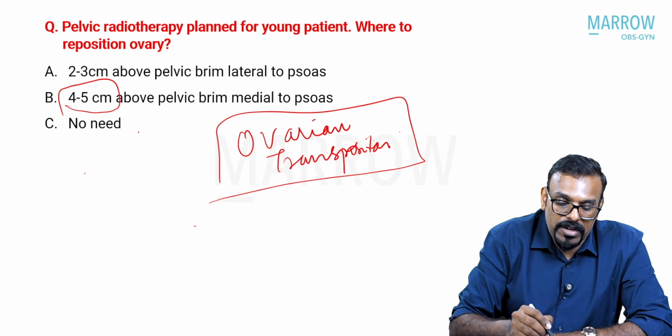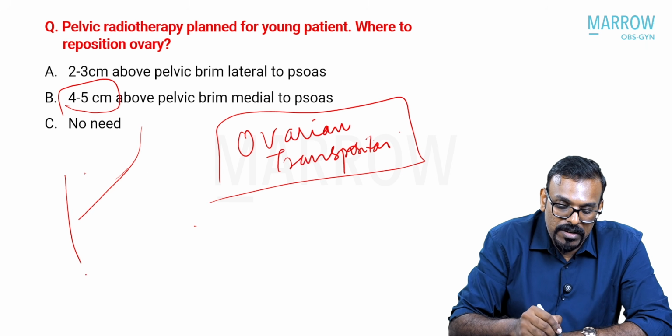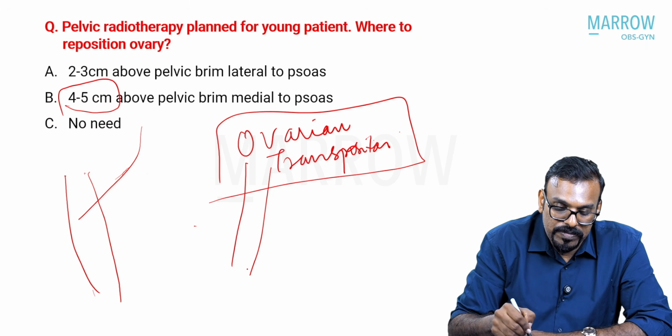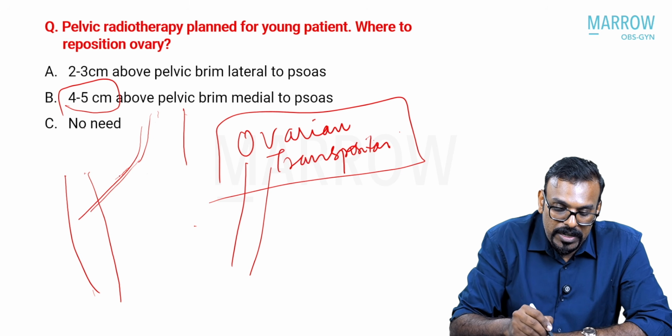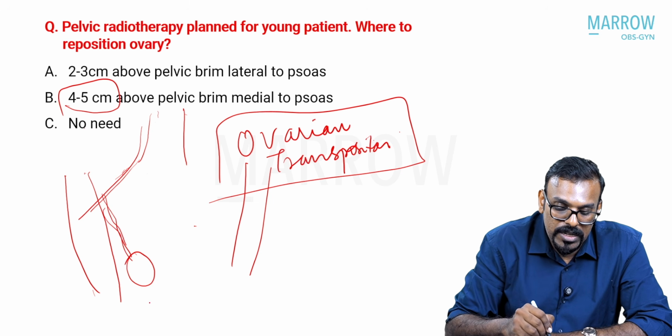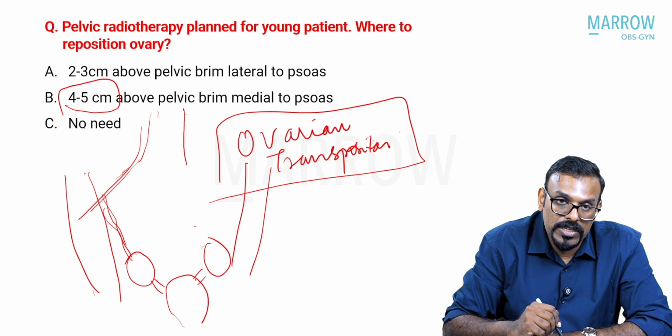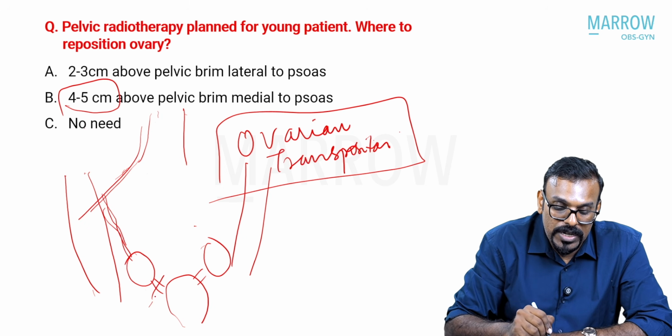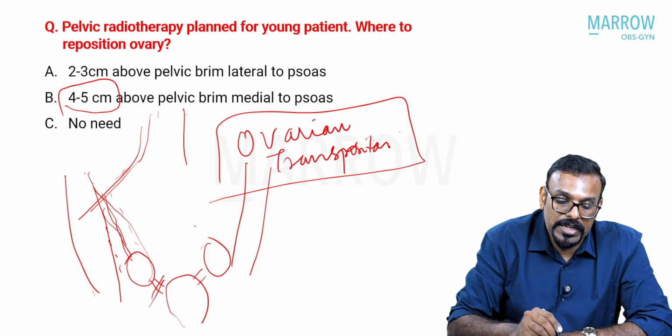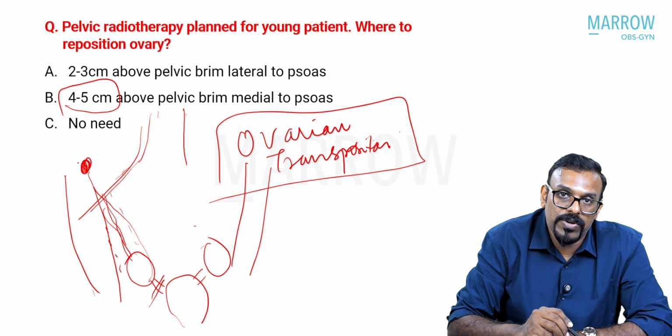Again, you have the psoas muscle coming down laterally, and you have the major vessels coming down, and you have the ovarian vessels reaching up to the ovaries, and you have the uterus, and the ovarian ligament by which the ovaries are attached to the uterus. What you do is you transect the uteroovarian ligament, dissect the infundibulopelvic ligament, take the ovaries up and suture them to the peritoneum there.